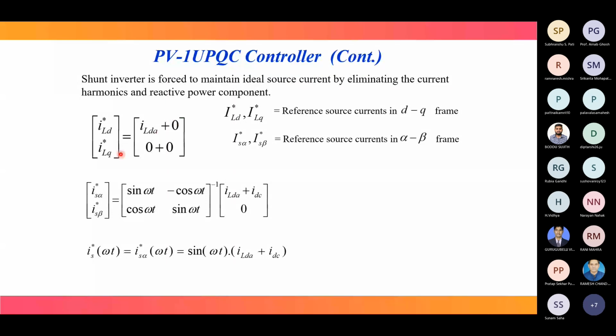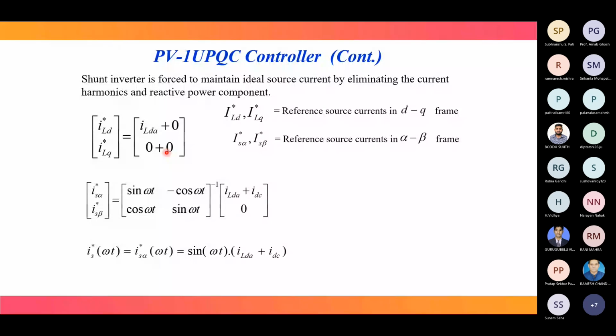So while generating the reference signal, our objective is to eliminate the current harmonics as well as compensate reactive power. That's why we make the harmonic part of I_LD zero and the total reactive part zero. In that way, we take the reference signal.